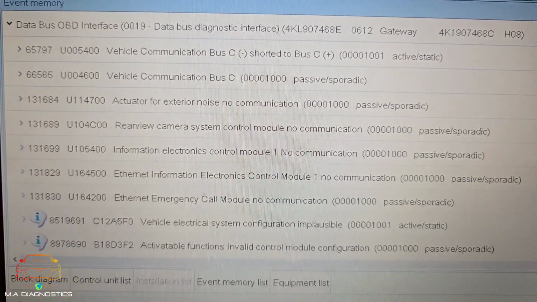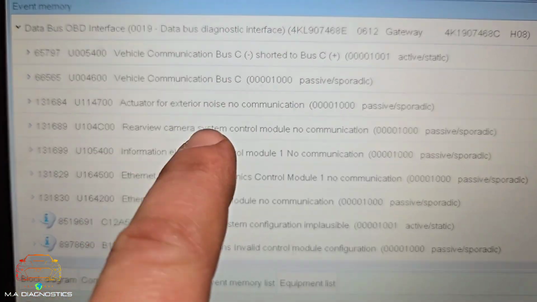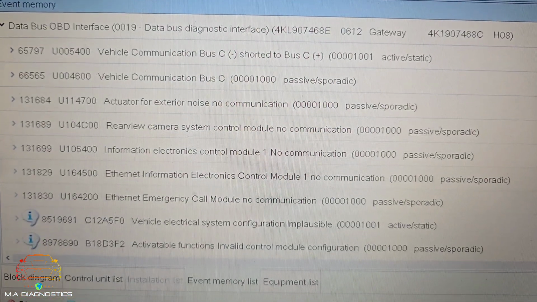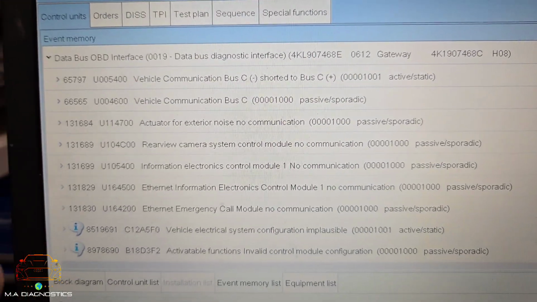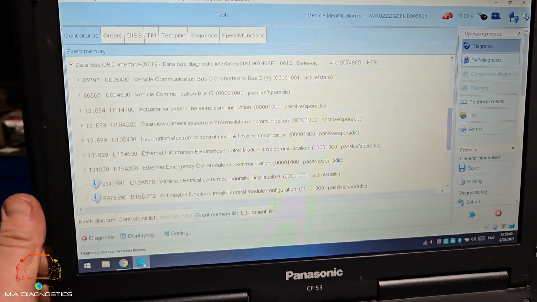And if you look in amongst the components that are affected, you can see actuator for exterior noise, no communication. So while I'm scanning here, obviously I need to go into the wiring diagrams and see where those components are and what the network wires are.